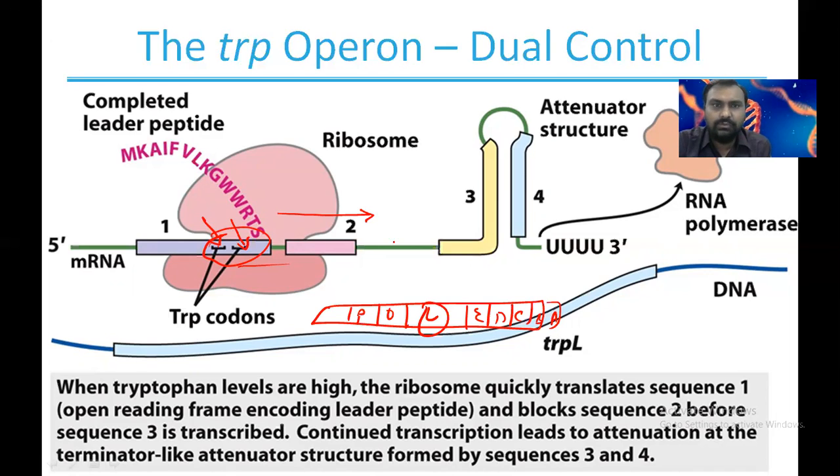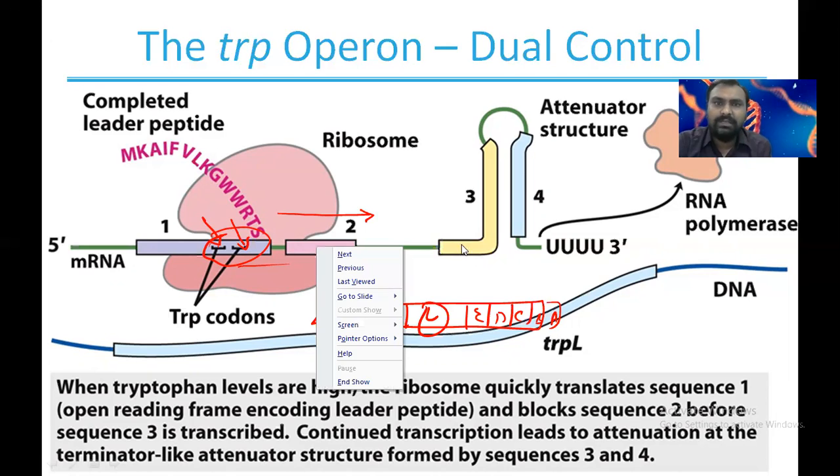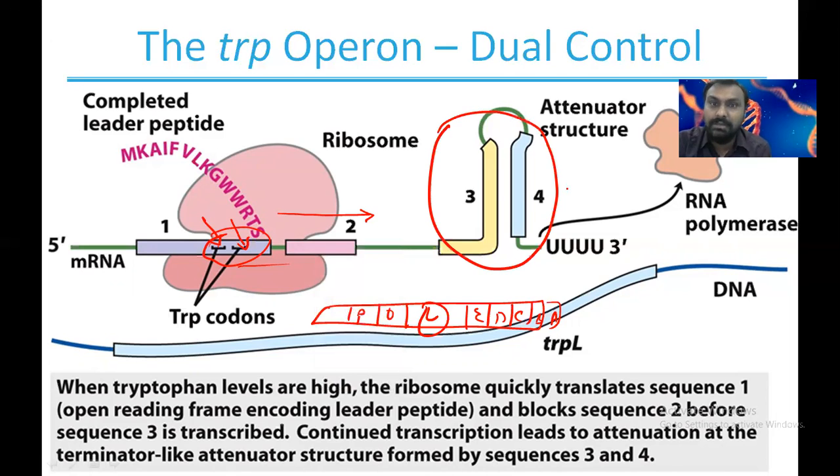It will come to the second segment, right? So there is a formation between 3 and 4, complementary base pairs, and a hairpin loop is formed. And it is a terminal loop. Remember, 3, 4 is a terminal loop. So because of this, when tryptophan is available, a terminal loop is formed. So the translation of these structural genes will not occur, and the tryptophan will not be synthesized.